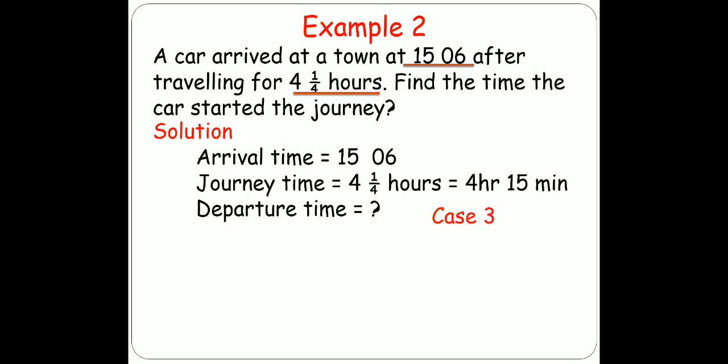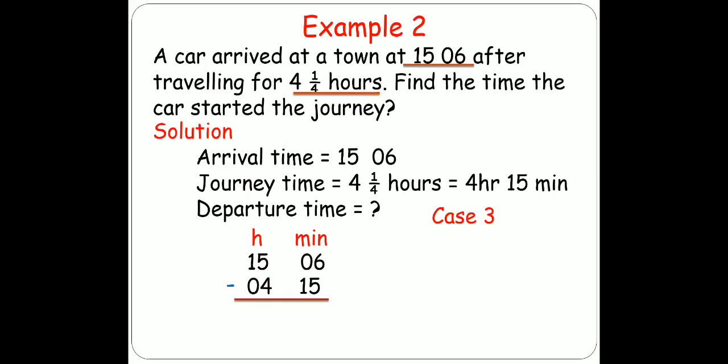This is case 3. We want to find D, so we will subtract T from A. A minus T is D. First I will write the arrival time 15:06. Then I will write the time, 4 hours and 15 minutes. Now I will subtract it. Now 6 is smaller than 15.